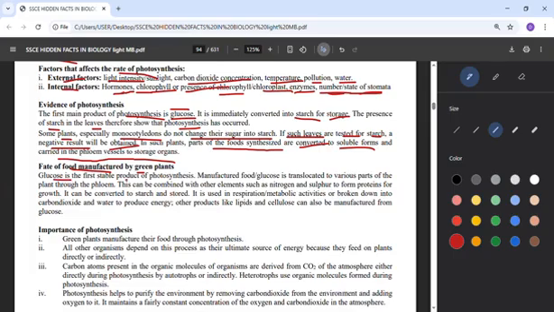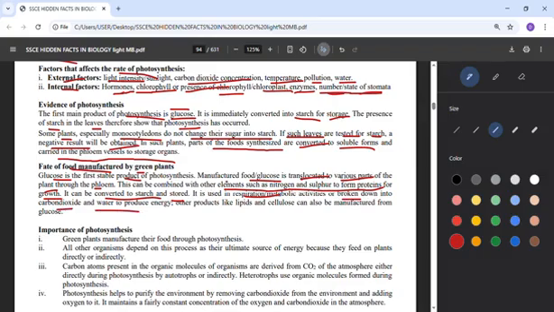So what's the fate of food manufactured by green plants? Glucose is the first stable product of photosynthesis. Manufactured food like glucose will be translocated to various parts of the plant through the phloem. It can be combined with other elements such as nitrogen and sulfur to form proteins for growth. It can be converted to starch and stored. It is used in respiration and metabolic activities, or broken down into carbon dioxide and water to produce energy.